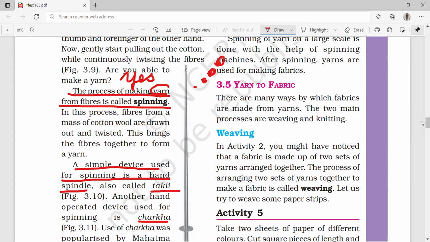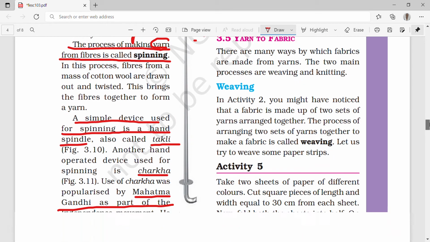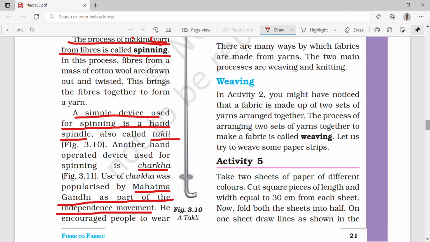Yarn to fabric. There are many ways by which fabrics are made from yarns. The two main processes are weaving and knitting. Now we'll see the difference between weaving and knitting. In activity 2, you might have noticed that a fabric is made up of two sets of yarns arranged together.